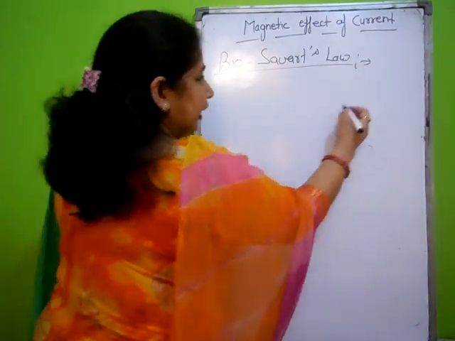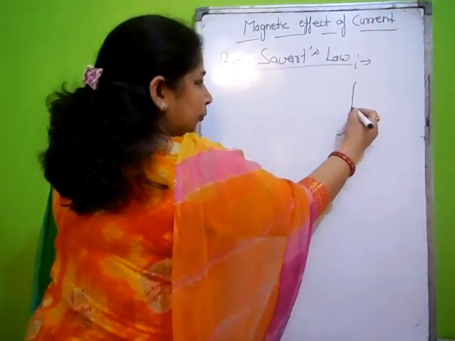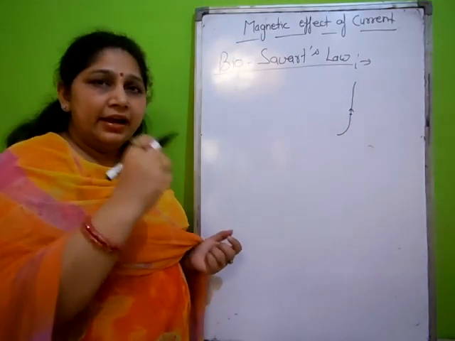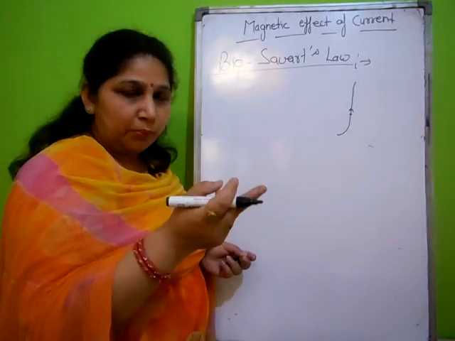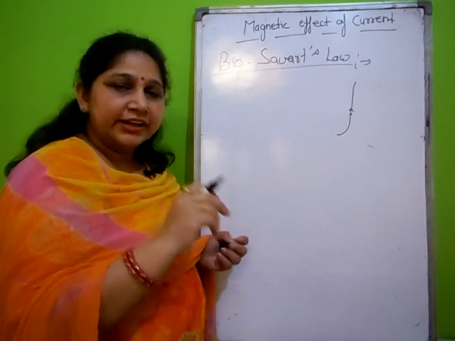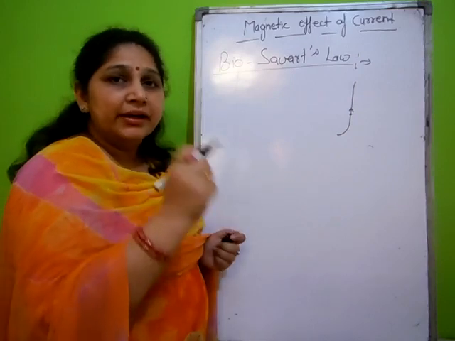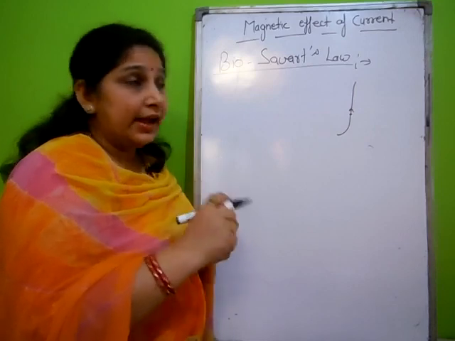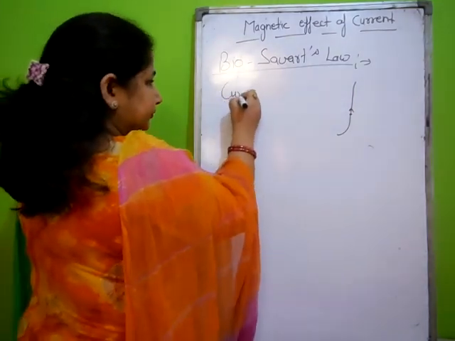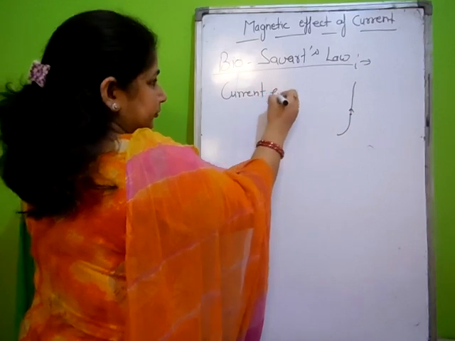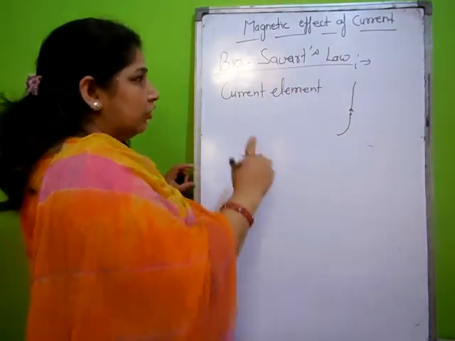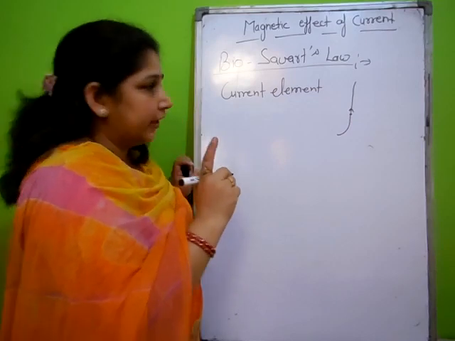According to the Biot-Savart law, to propagate a current, there should be a length of conductor. So the basic fundamental term he considered is the current element, which is required for producing a magnetic field.